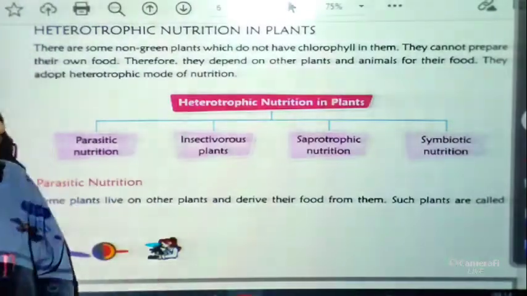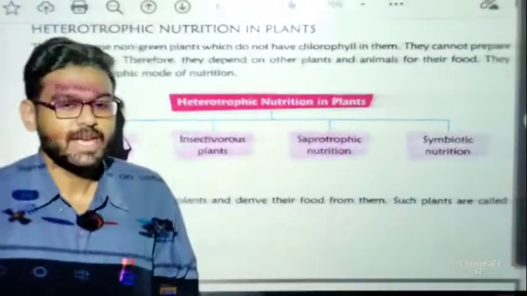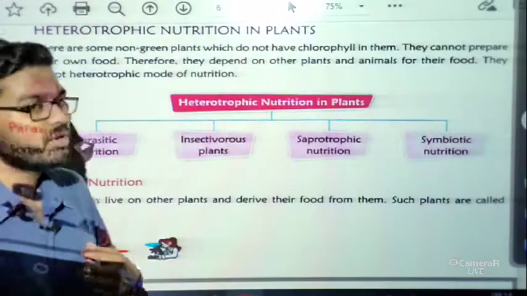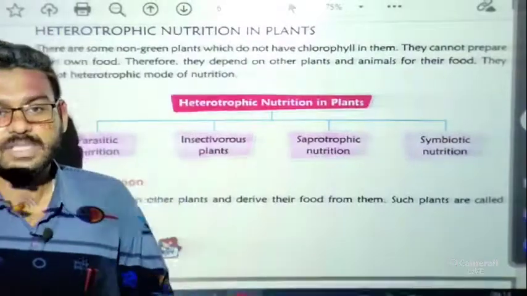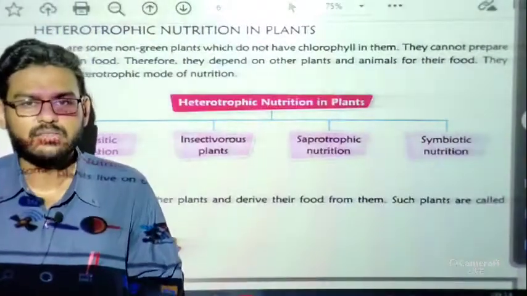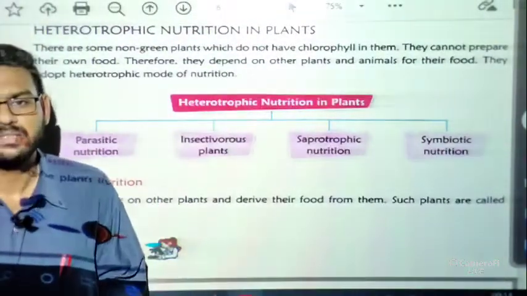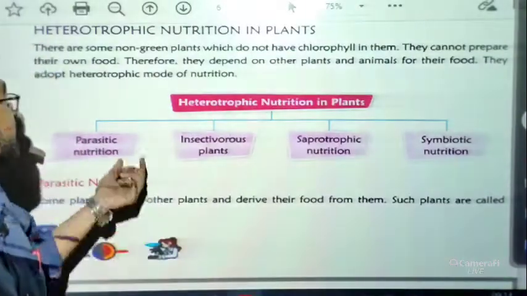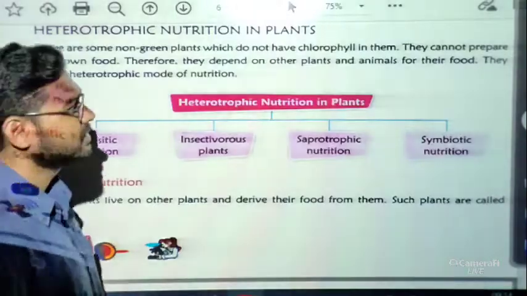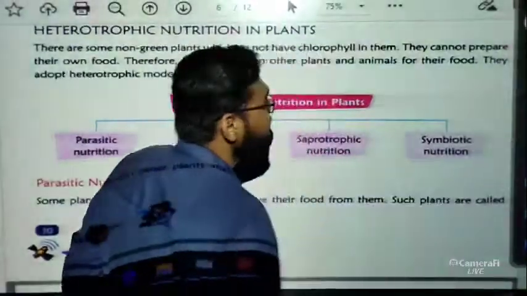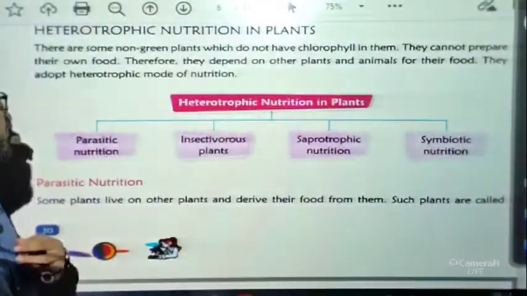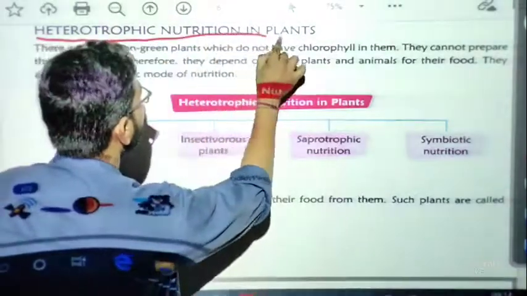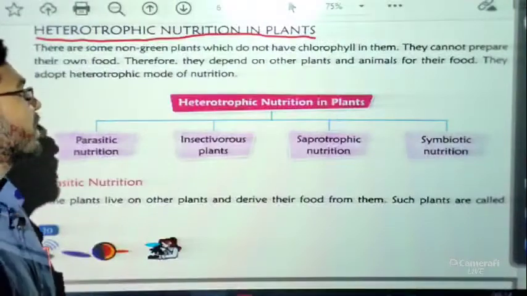So students, previously in this chapter we have discussed autotrophic nutrition in plants. Because the chapter is based on nutrition in plants, in most cases we will discuss plants. Now today we are going to discuss that there are some kinds of heterotrophic nutrition also. So let us discuss in today's lecture heterotrophic nutrition in plants.